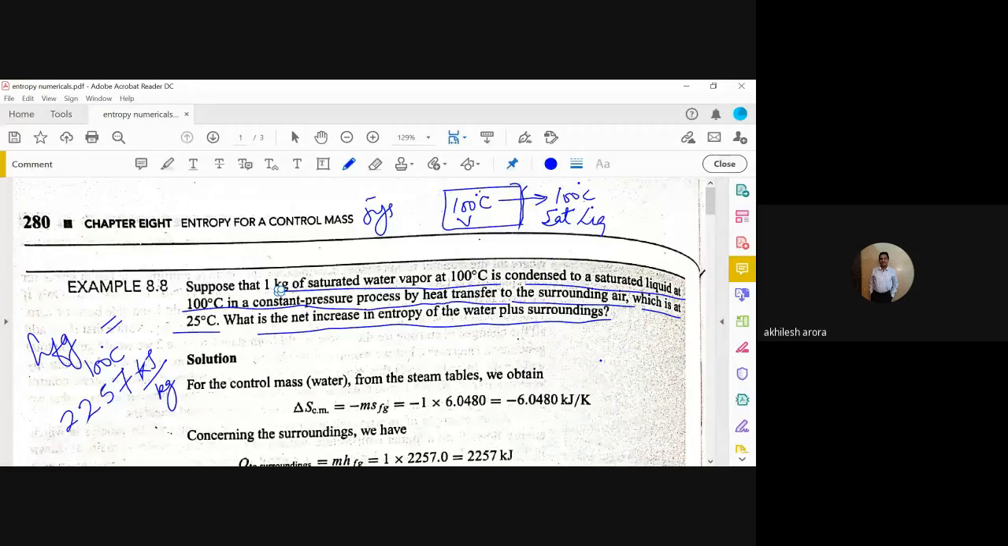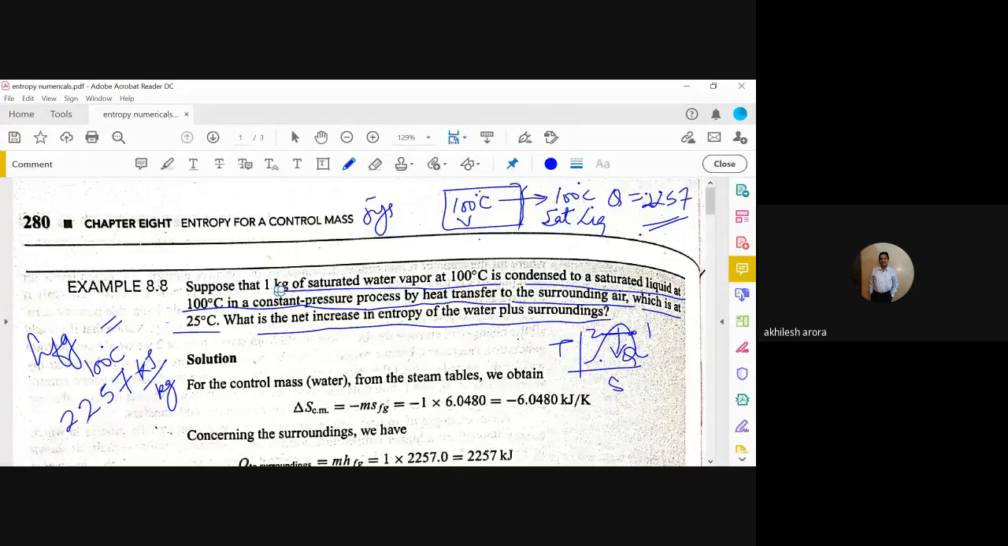Now you know that when this vapor is converted to saturated liquid, what is the value of Q? That Q will be equal to the latent heat of vaporization only, 2257. And if you see from the TS diagram, it was here and it came to here. This is condition 1 and this is 2. So the system lost this much heat, which is equal to 2257. That is the value of Q.